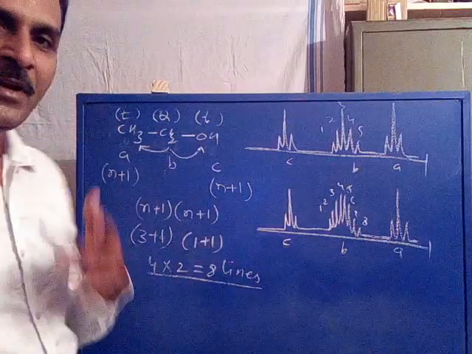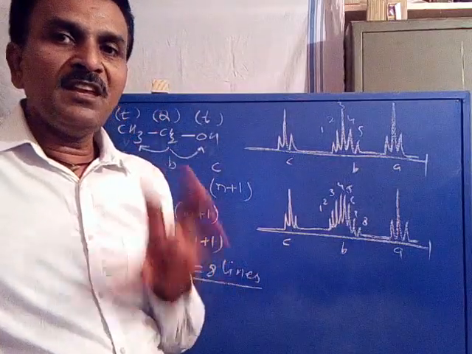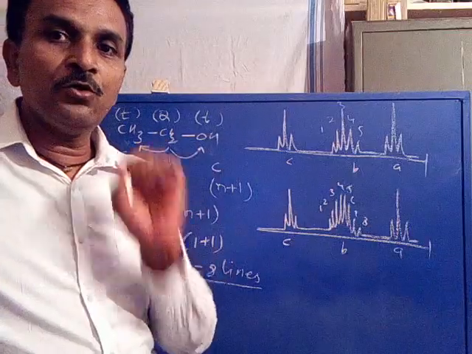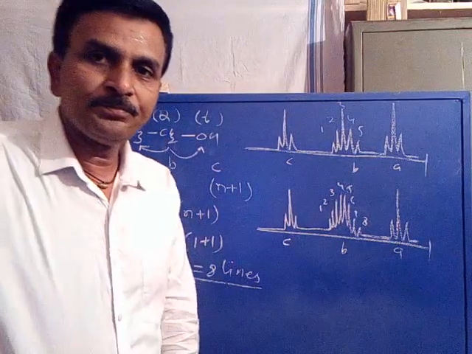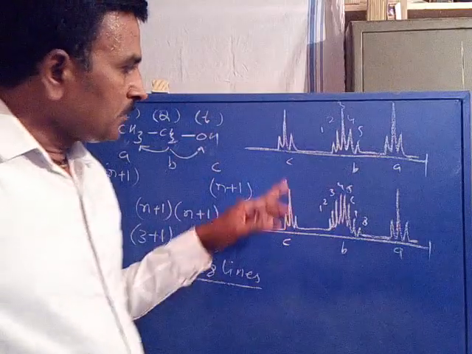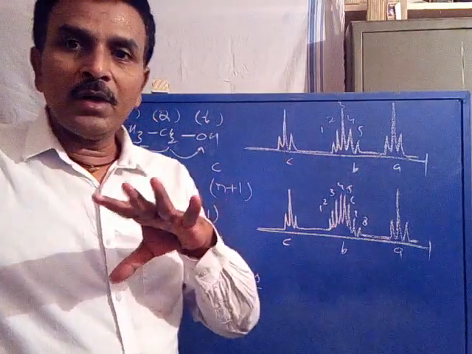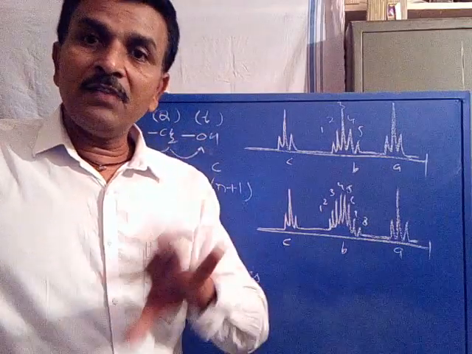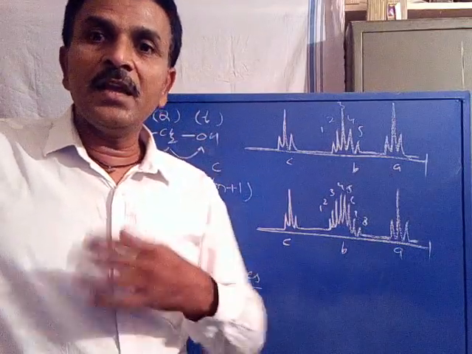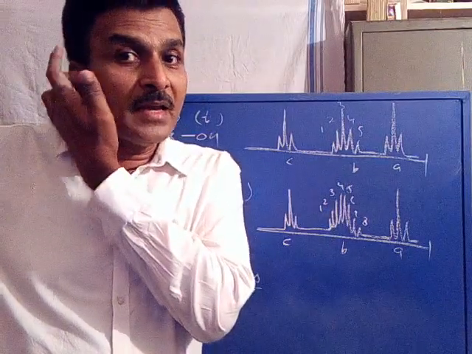Now, coming to the differences. Actually, the CH2 proton multiplicity should be octet, not a quintet. Is it clear? In the first spectrum, the CH2 is actually split into an octet. It always splits into an octet because of non-equivalent coupling, that is, n plus 1 gets multiplied with again n plus 1.